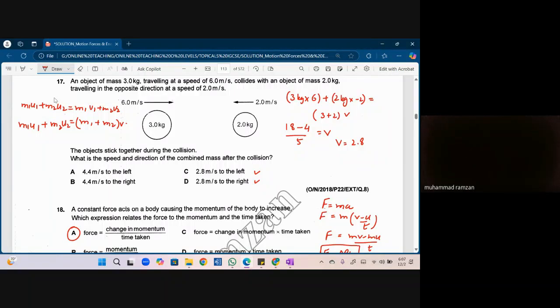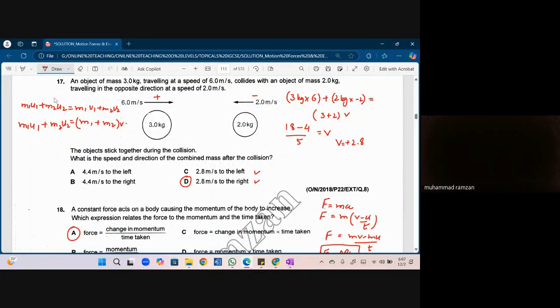To the right. The reason is because we have taken right as positive, left as negative. So if there is no sign, positive or negative, it is for sure positive. So which means it is towards right. Right, beta. To left it is negative.